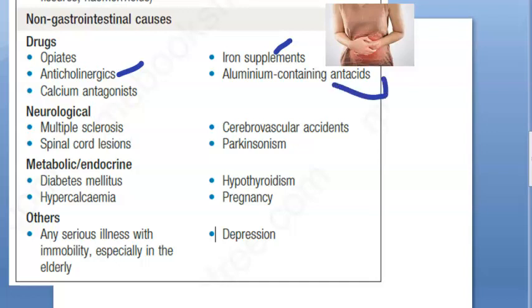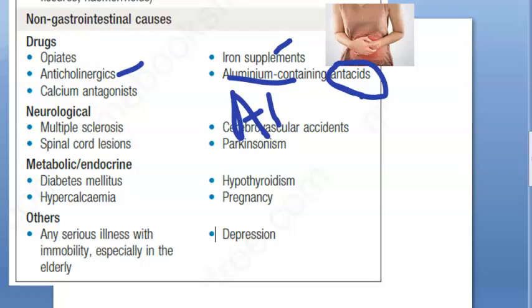Don't forget. Okay. Then antacids, if you are taking, which are containing aluminium. So basically, if you are taking these aluminium, just look at the antacids. Aluminium hydroxide, I think they give. Correct? So just look at what is written on your antacid and see if it is aluminium containing. That's why you should not take too much of these antacids also.